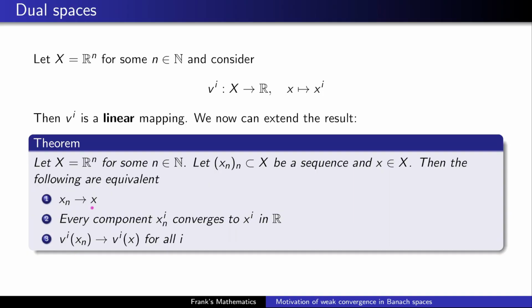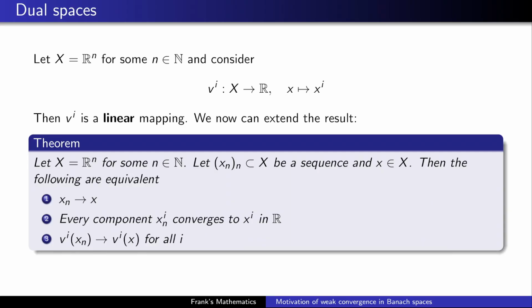x_n converges strongly to x if and only if v_i applied to x_n is converging to v_i applied to x. This is a convergence in R. But this must hold for all i. This is just a reformulation of part number 2, right? Nothing has happened here except that we constructed a mapping so that we can introduce the dual space here.